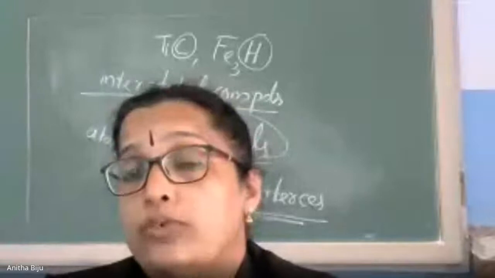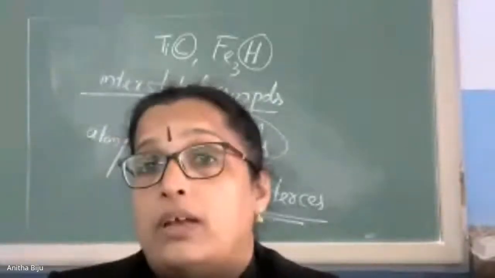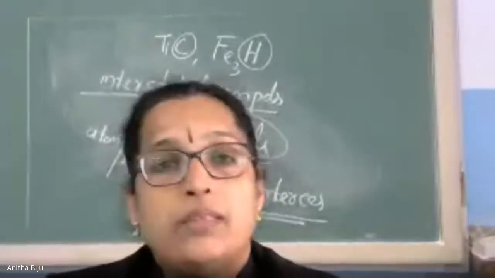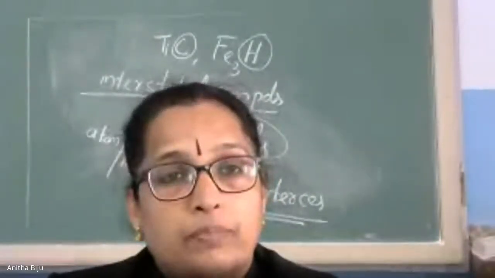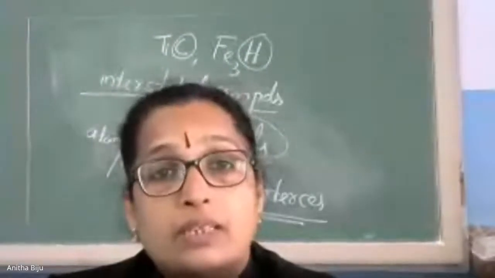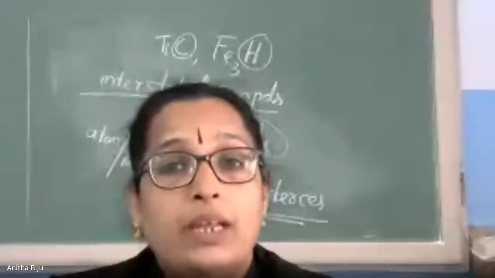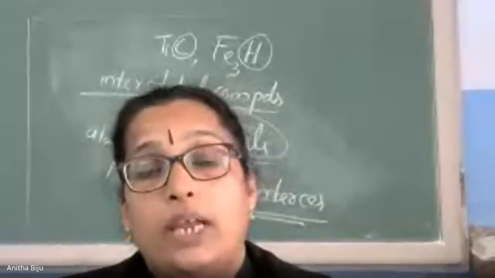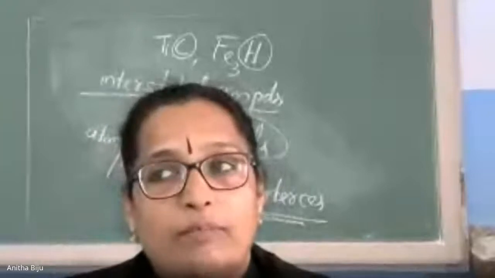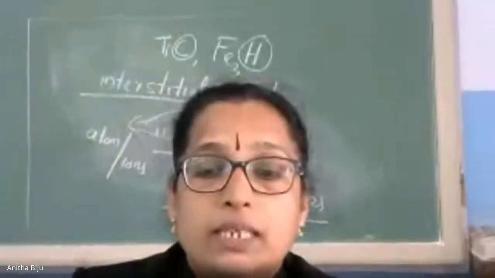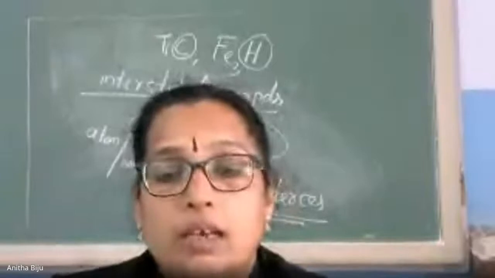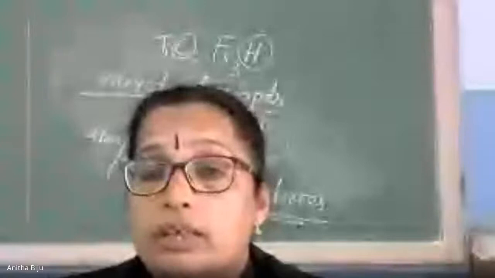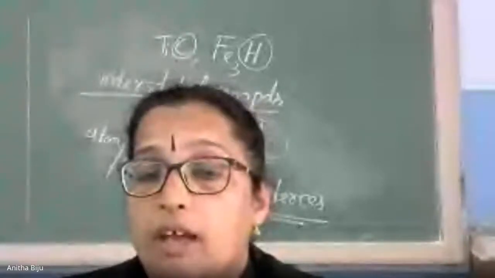In the case of inner transition elements, suppose we take the example of a 6th period element. 6th period means what? They have 6 main energy levels, so the principal quantum number n equals 6. So what is the configuration? 6s, then 5d, then 4f.